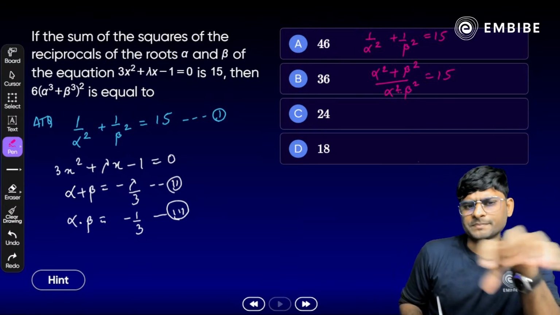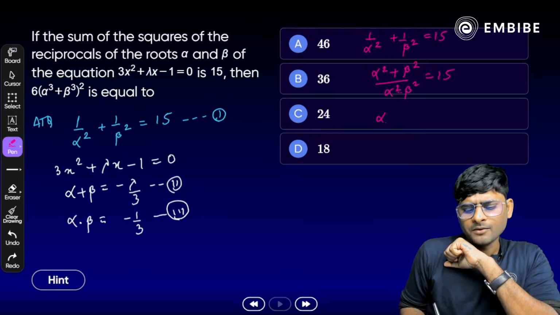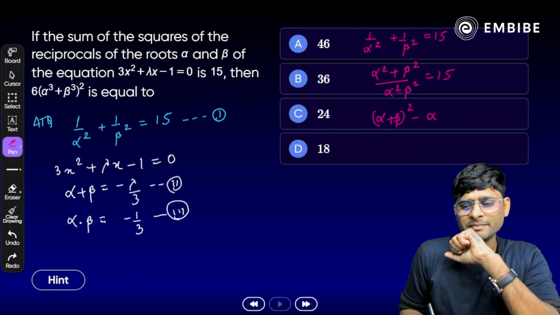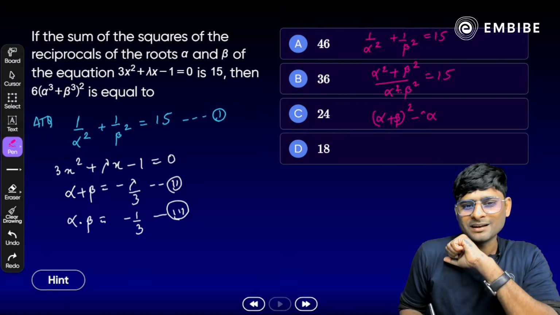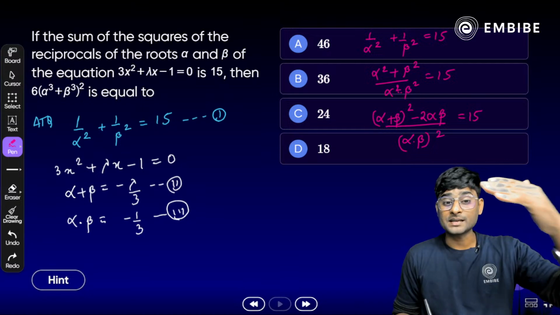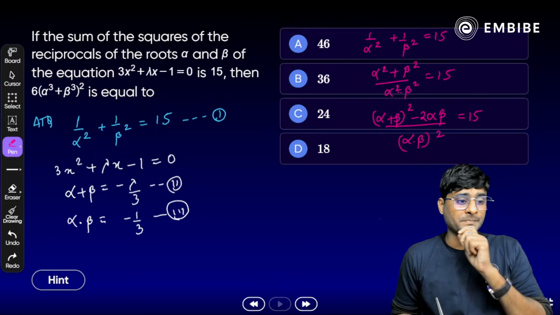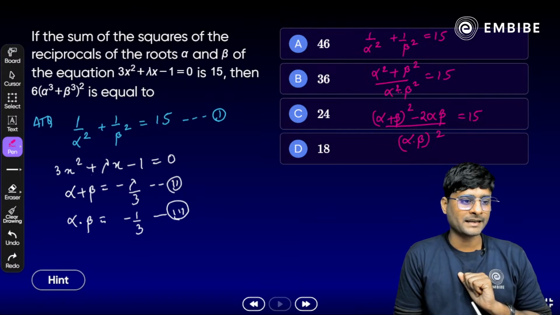So alpha square plus beta square, we can write as (alpha plus beta) whole square minus 2 times alpha and beta, whole divided by (alpha into beta) whole square, is equal to 15 here. Now try to substitute the values. We have alpha plus beta, that is minus lambda by 3.